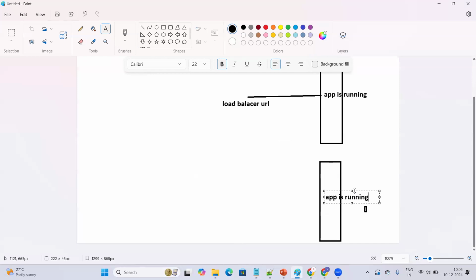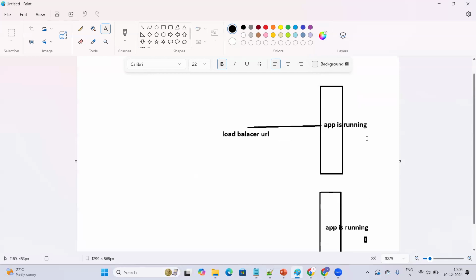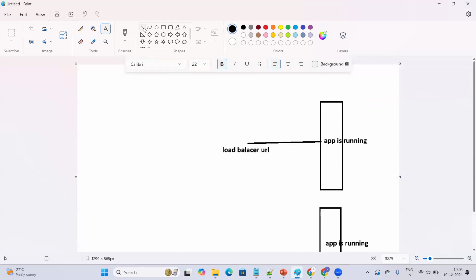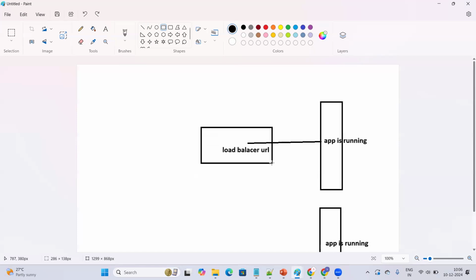We have one more one where the same app is running. We have a load balancer. Suppose the request comes from the outside. If the request comes from the outside, the request comes to the load balancer. The load balancer will divert the traffic to these servers, either this particular server or this particular server.